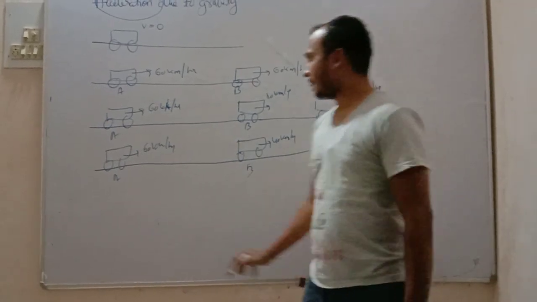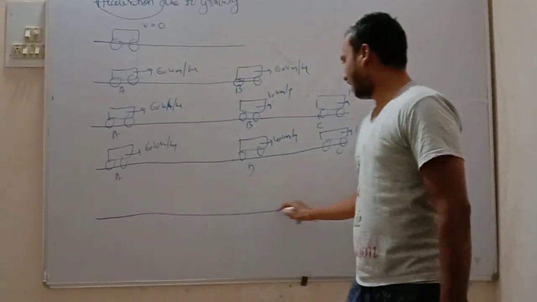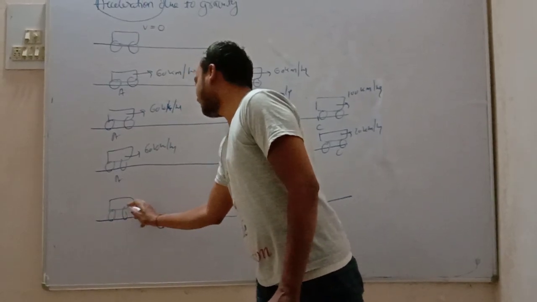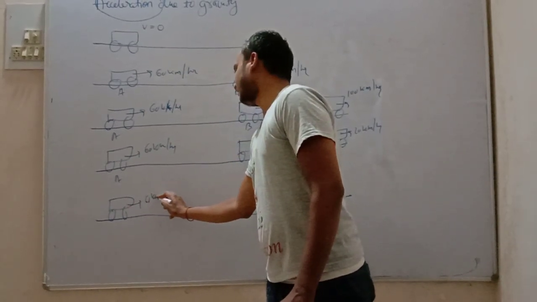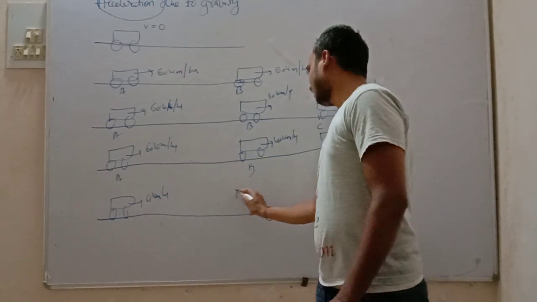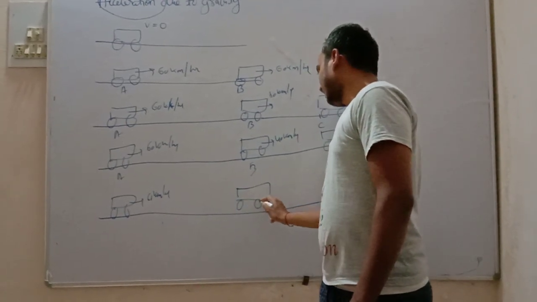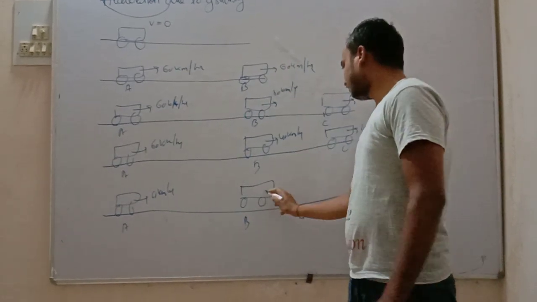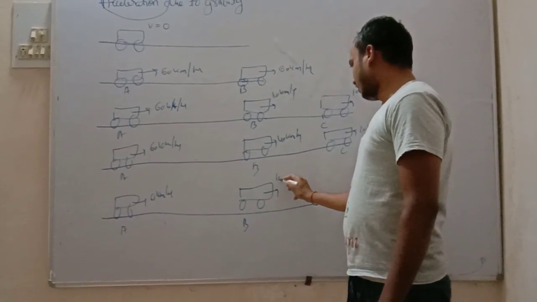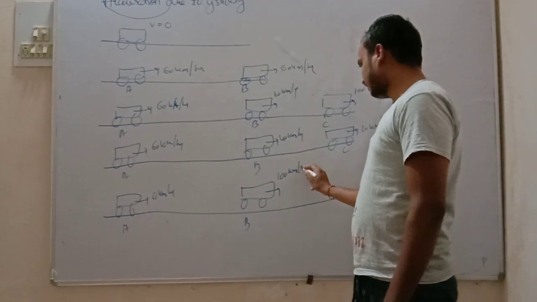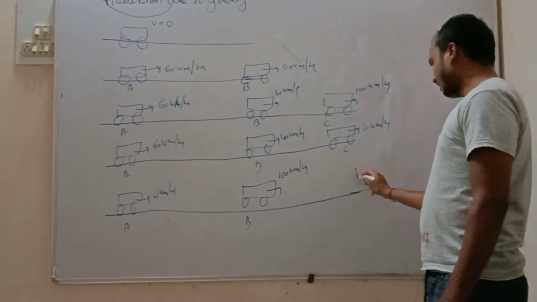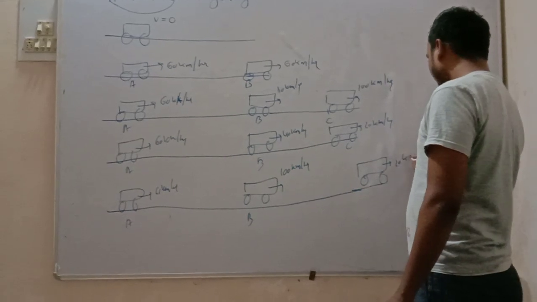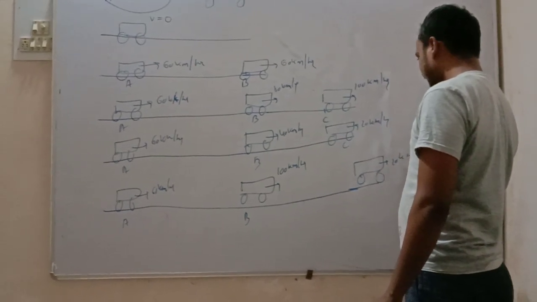Okay friends, and in the last situation, it is 60 km per hour, then it is 100 km per hour, and then it is 20 km per hour.